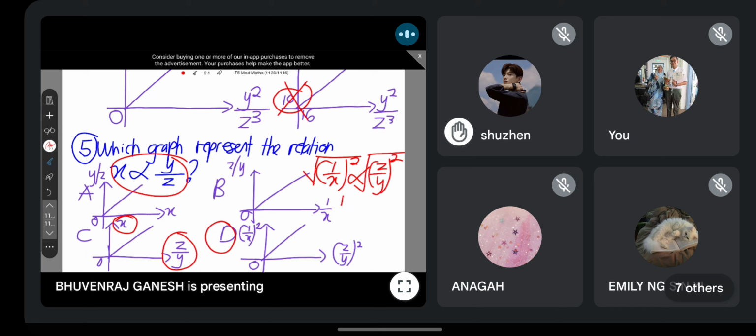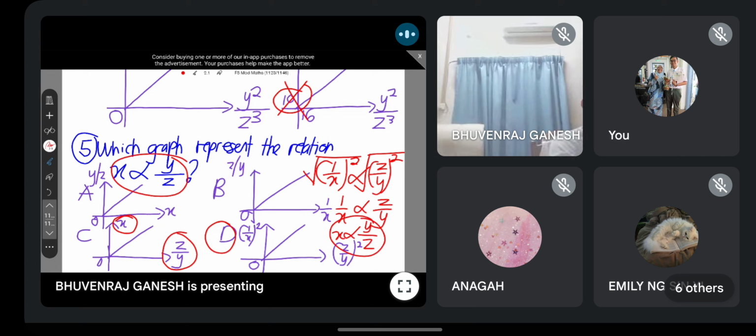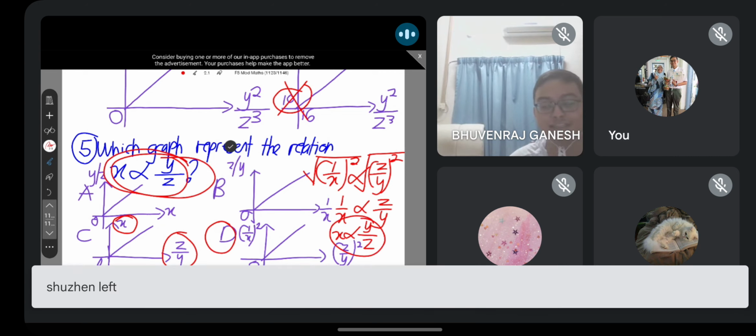When you square root both sides, you will get like this. And the rule is, if you want to inverse one side, you must inverse both sides of the equation. Then only is correct. So if I inverse X, 1 per X jadi X, maksudnya songsang, inverse. So the other side, I must also inverse. So guys, do you all see why this is the answer now? Mengapa jawapan dia D? Understand?